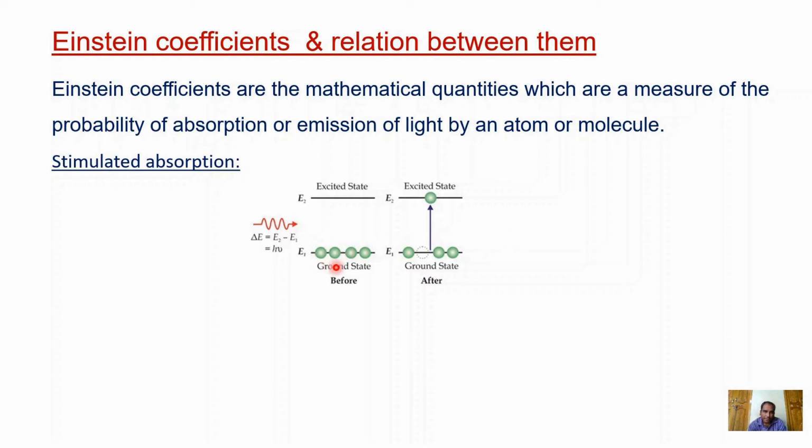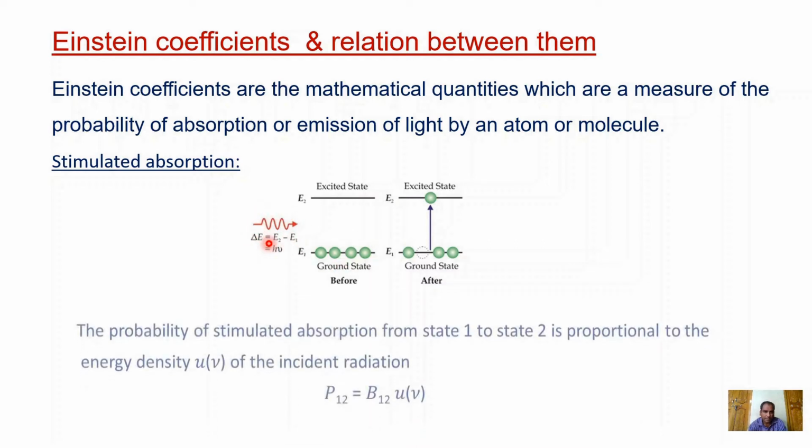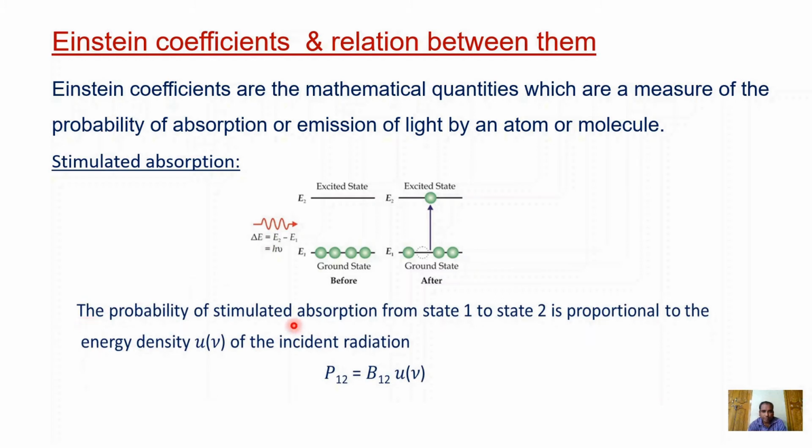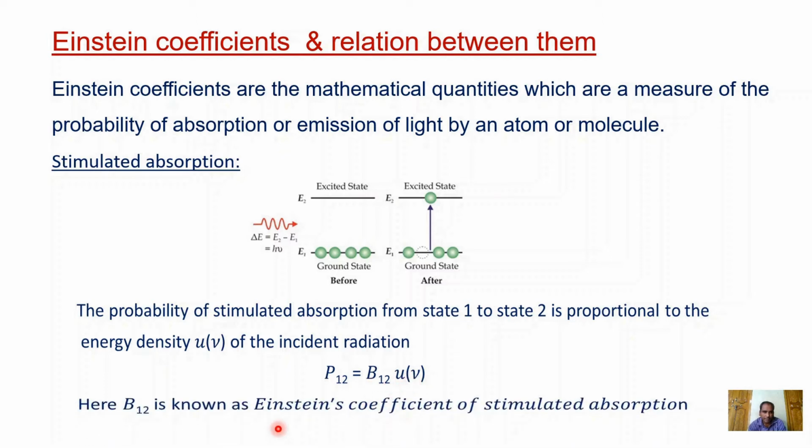Therefore, the absorption depends upon the energy density of these external photons. So, the probability of stimulated absorption from state 1 to state 2 is proportional to the energy density of the incident radiation. P12 is equal to B12 times energy density. Here B12 is known as Einstein's coefficient of stimulated absorption.